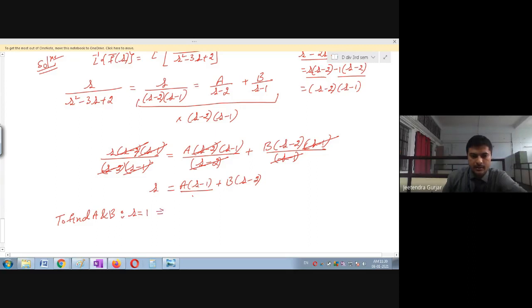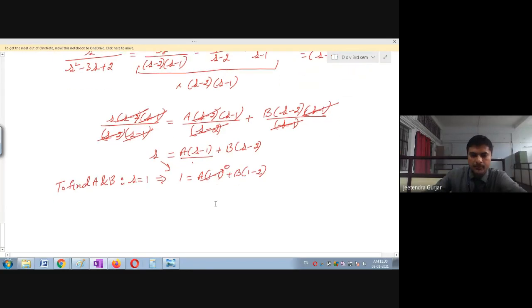So one can see this implies s is going to become 1, so 1 is equal to a into 1 minus 1. I am substituting s is equal to 1. Please remember, plus b into 1 minus 2. So one can see easily 1 minus 1 is 0. So this part is 0. I wanted to make a 0. So further, if I simplify, this is 1 is equal to b in the bracket 1 minus 2. 1 minus 2 is minus 1. So further if you simplify, b is equal to minus 1. So I think everybody got the same answer. B is minus 1. Please check, students.